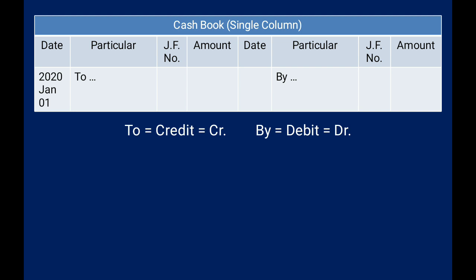So here we can see the cash book. We have the debit column, date, particulars, JF number, amount, and then date, particulars, JF number, amount on the credit side. Once you record any transaction, on the debit side we start by recording 'To', and on the credit side we record 'By'.